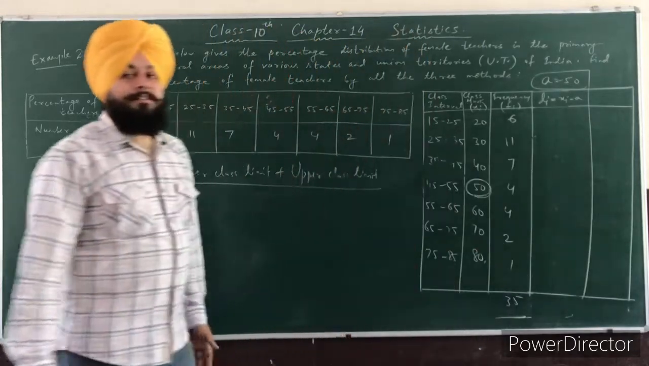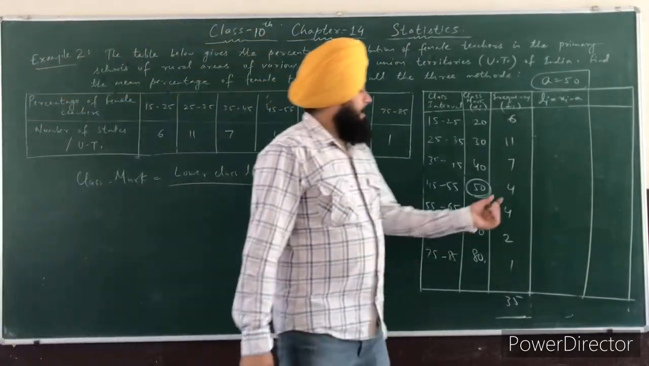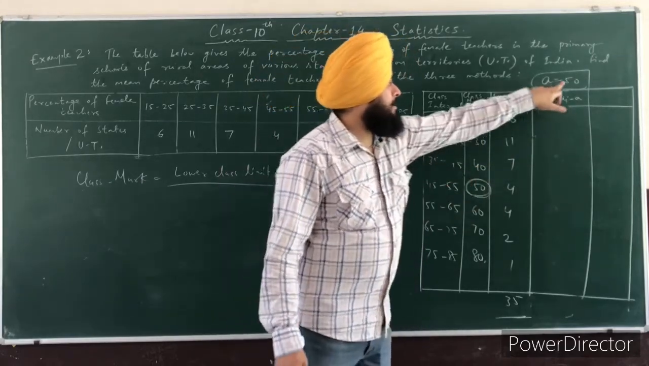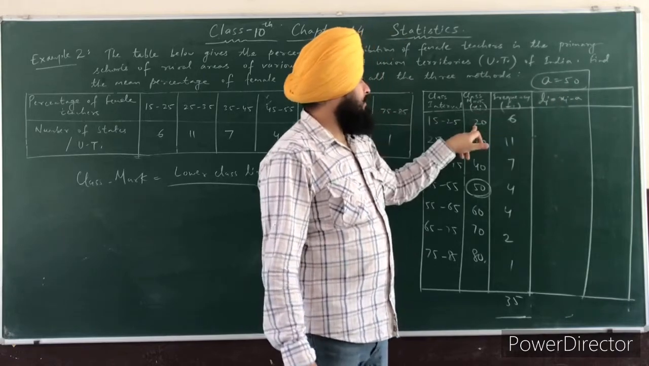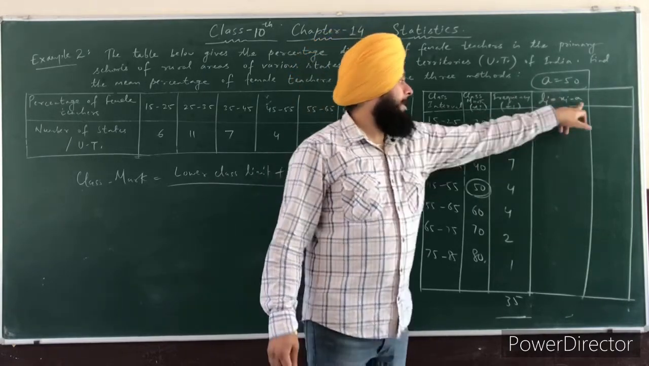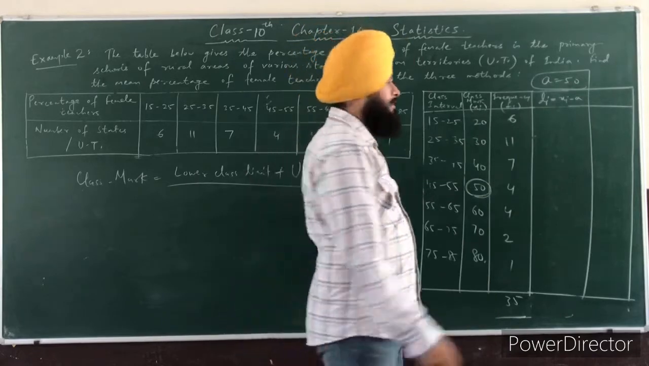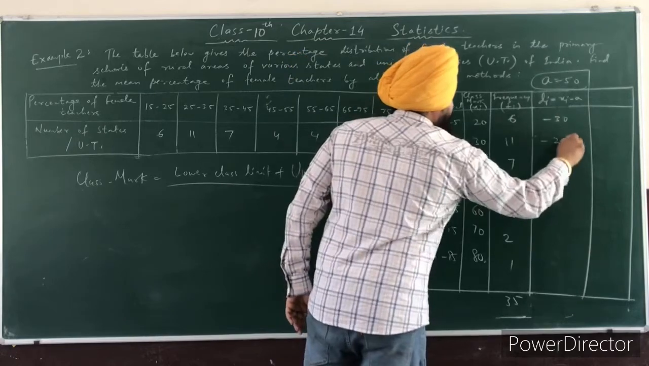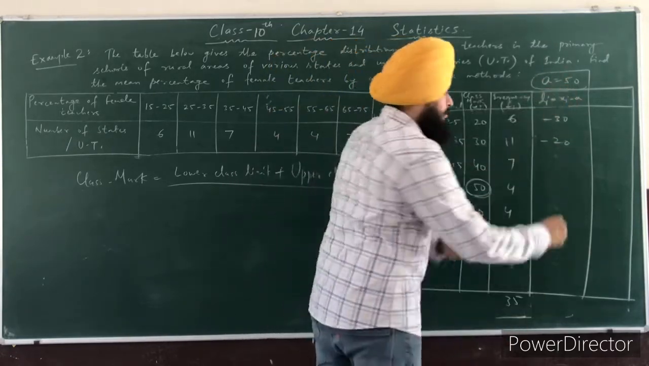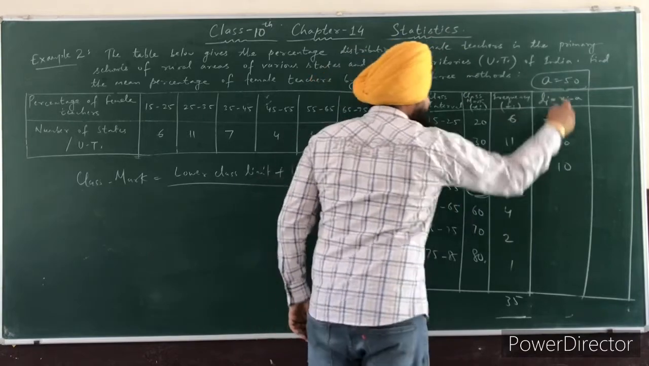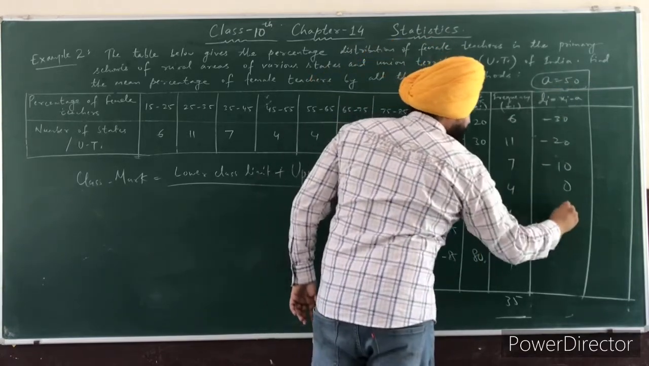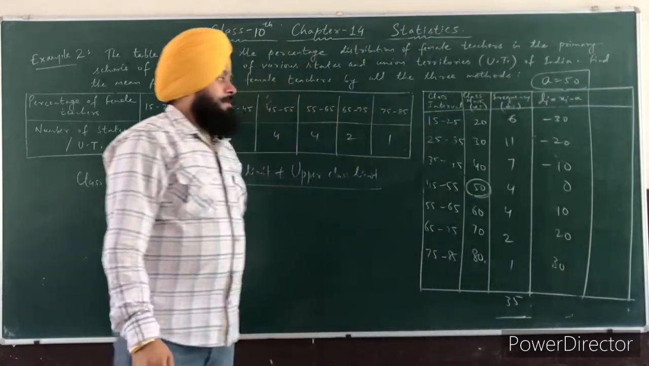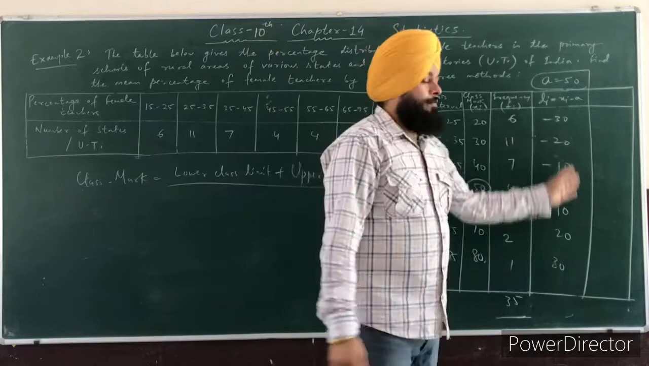This 50 is taken as a. Now subtract a from the corresponding class mark. So 20 minus 50. xi in this first row is 20 and the value of a is 50. So 20 minus 50 is minus 30. So right there, minus 30. Now 30 minus 50, minus 20. 40 minus 50 is minus 10. 50 minus 50, 0. 60 minus 50, 10. 70 minus 50, 20. 80 minus 50 is 30. So this is the value of di.